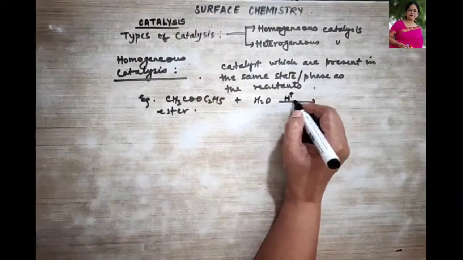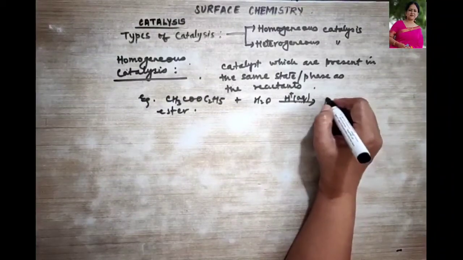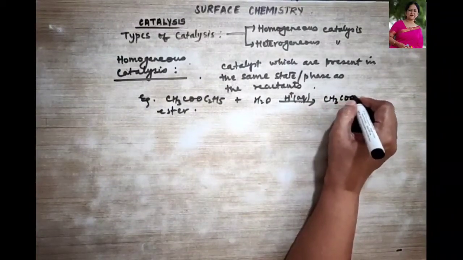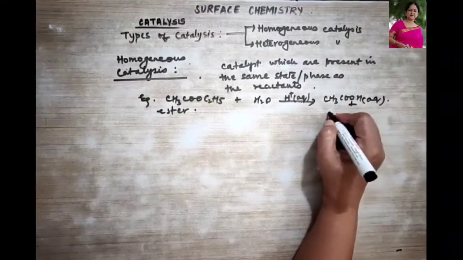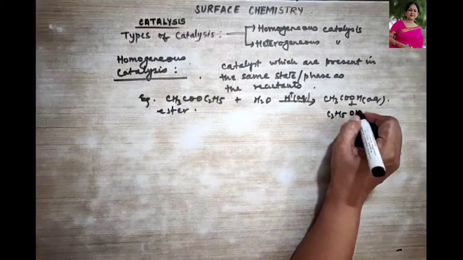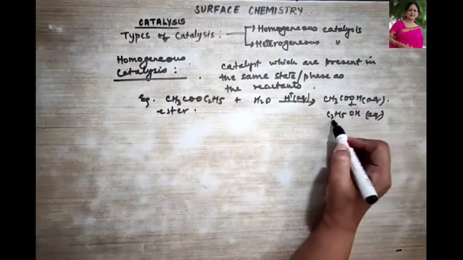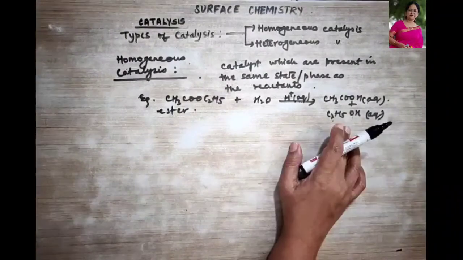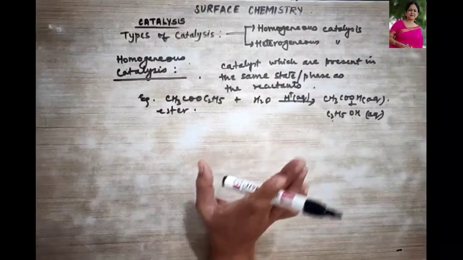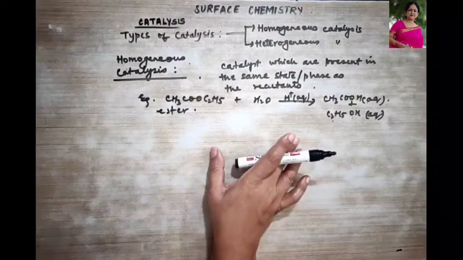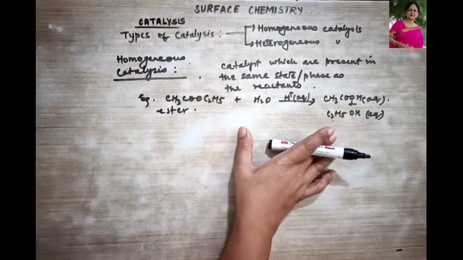That is, I am using the acid which is in its aqueous form. And what is it going to form? It will form acetic acid which is aqueous in nature, plus C2H5OH. This is also aqueous. So this is your acetic acid formed and this is your ethanol formed, right? So what do we see over here? That they all are in the same phase. So this phenomenon will be termed as your homogeneous catalysis.